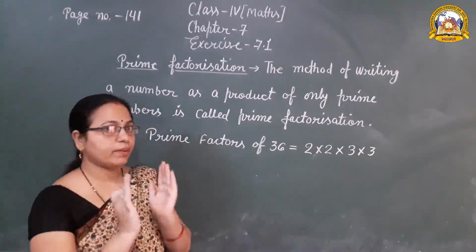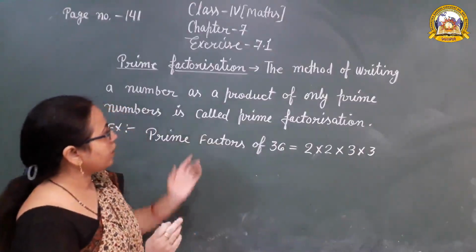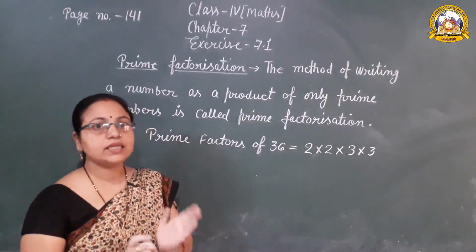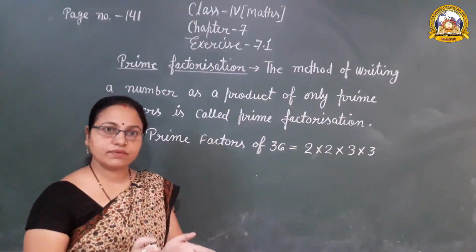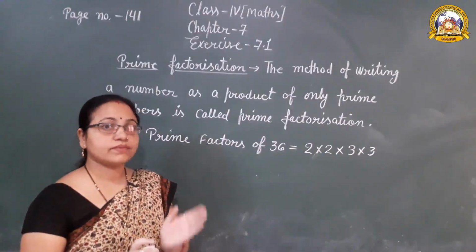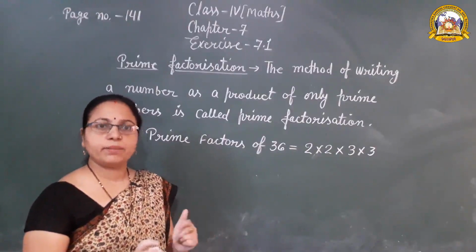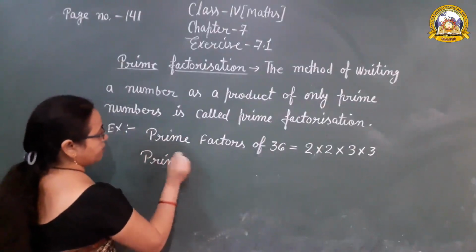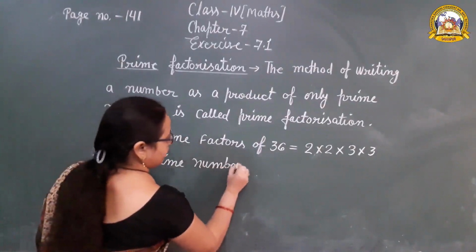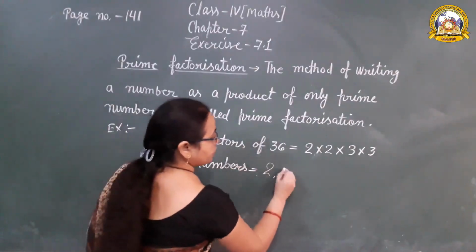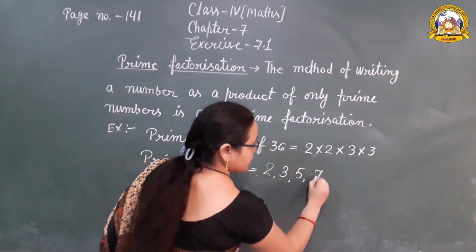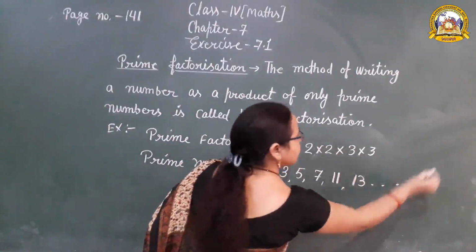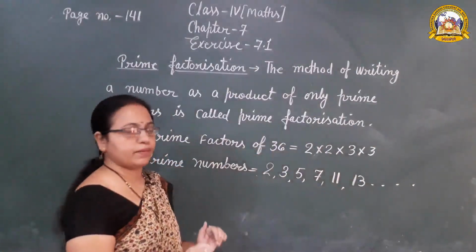When we write prime numbers in multiplication, the numbers 2, 3, 5, 7, 11, 13 are the prime numbers, and there are many more prime numbers after these.